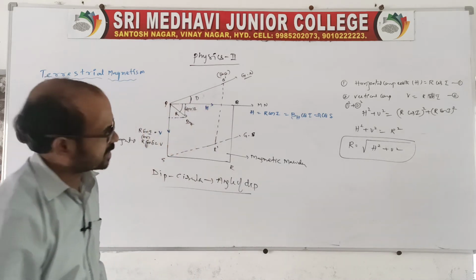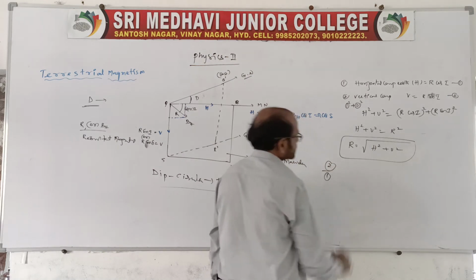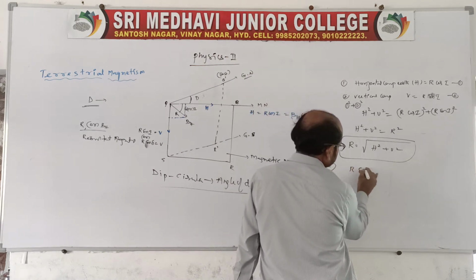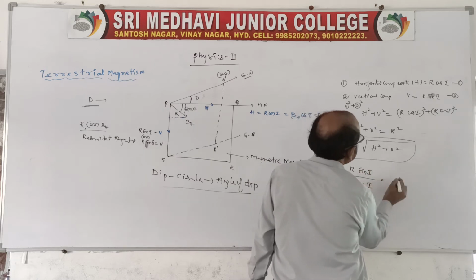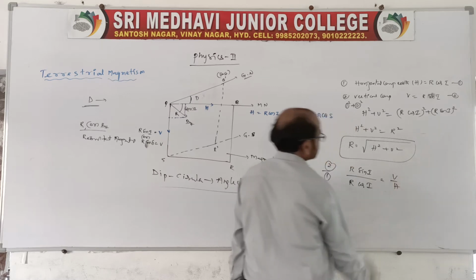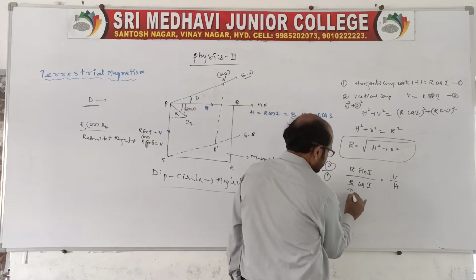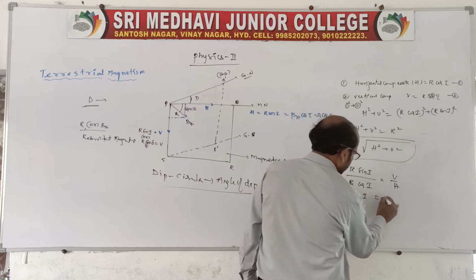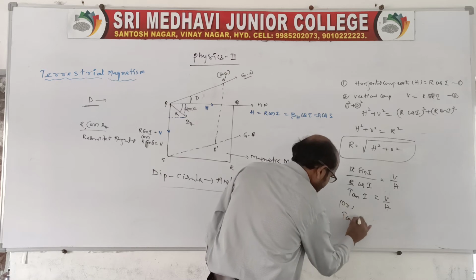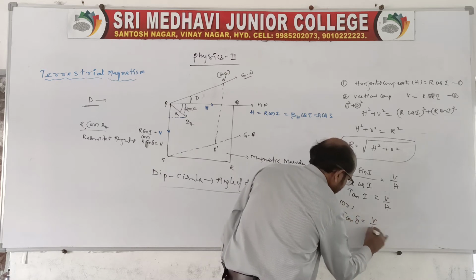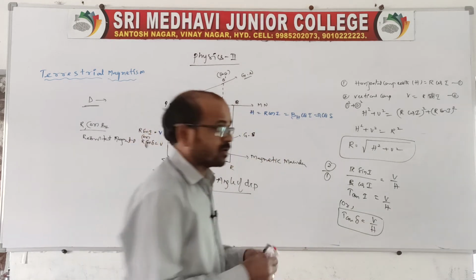And coming to the point, better you divide 2 by 1 to get the dip angle, right? So R sin I by R cos I is equal to V by H. V is the vertical component, H is the horizontal component. So tan delta, or tan I, is equal to V by H. We can also write tan delta in terms of V by H. This we can call the true dip.